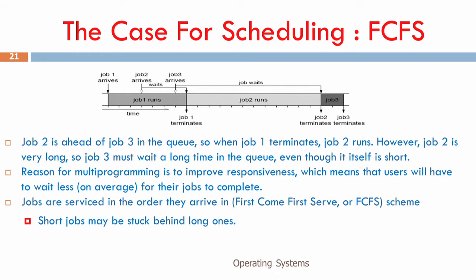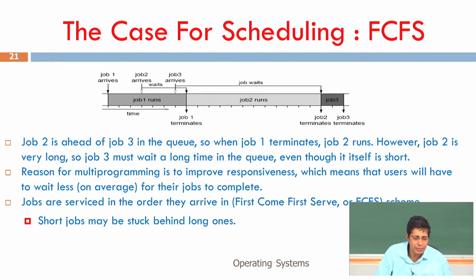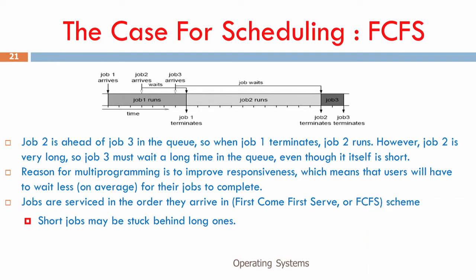The first come first serve scheduling is the simplest, where a job comes and it starts executing. Please see the timing diagram on the top. Job 1 arrives and it is executing. Before it finishes, job 2 comes and it waits. Before even job 1 finishes, job 3 comes and it also starts waiting. Once job 1 finishes, job 2 runs. After job 2 finishes, job 3 runs.